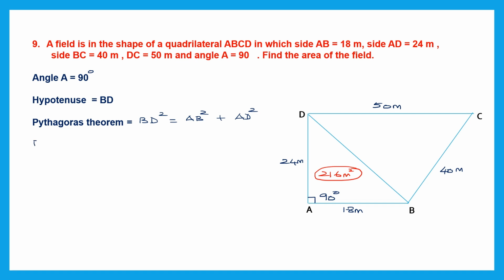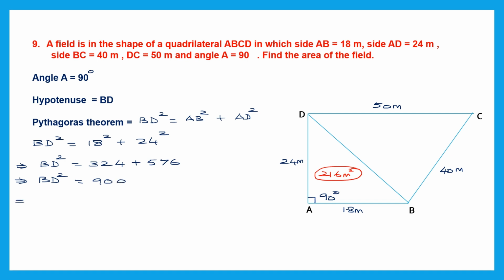So BD square, let's continue to write that. BD square is equal to AB. AB is 18, that is 18 square, plus AD is 24 square. So now we're going to find the value of BD square. This is 18 square. That is 18 into 18, which is 324, plus 24 into 24, which is equal to 576. Now let's find what BD square is. So BD square will be 324 plus 576, which is 900.